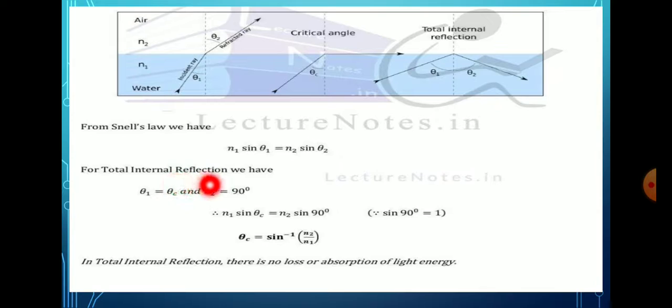Then for total internal reflection we have theta 1 is equal to theta c and theta 2 is equal to 90 degree. So n1 sin theta c, where for theta 1 we put theta c, is equal to n2 sin 90 degree. So that theta c is equal to sin inverse of n2 divided by n1. Here sin 90 degree is 1.